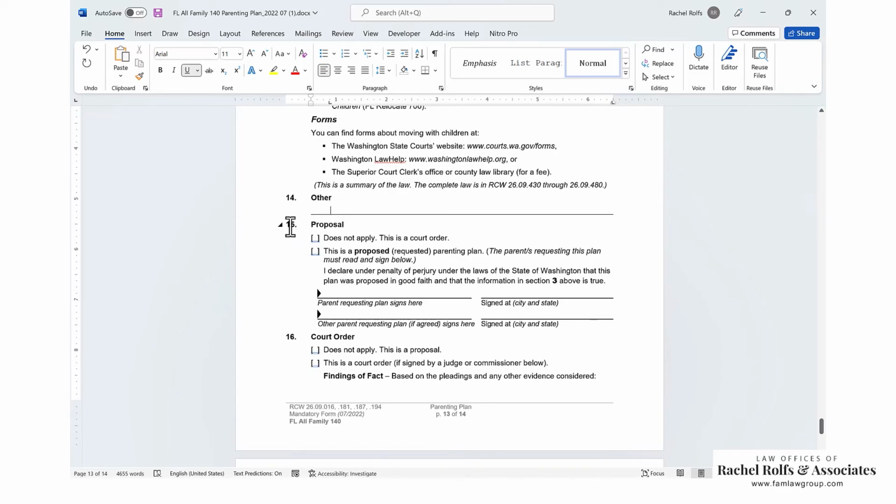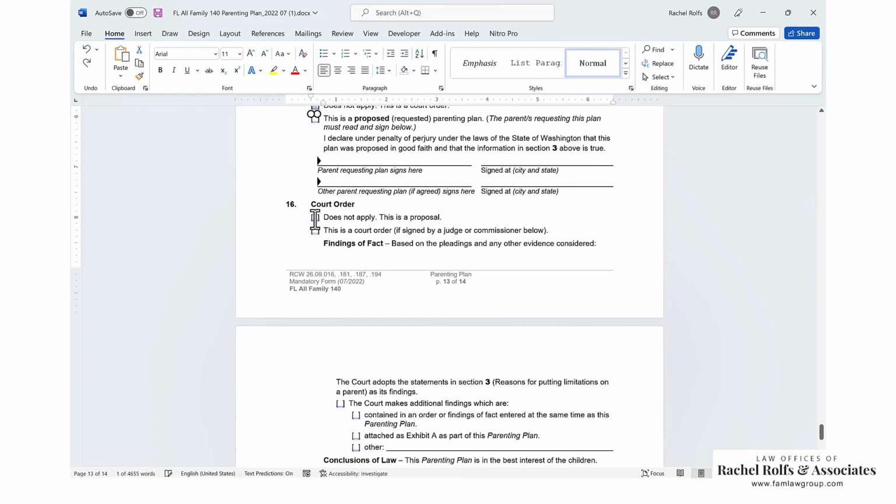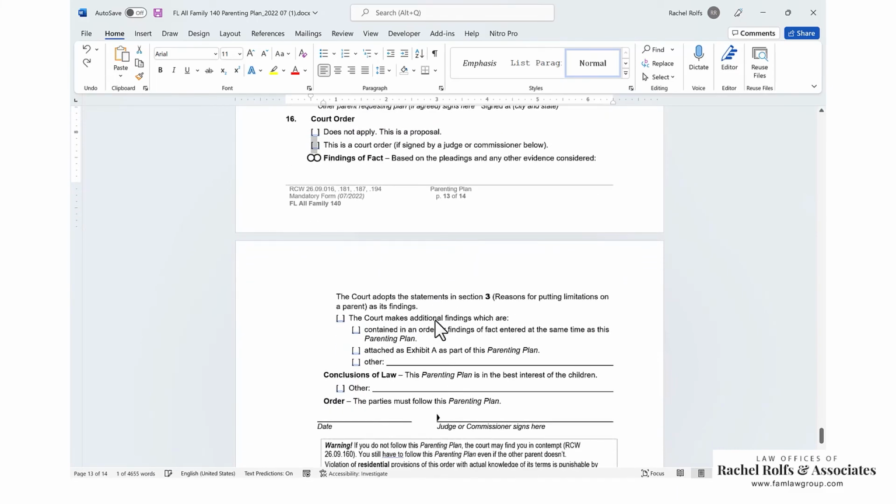Again, as we discussed up at the top, proposal. If this is a proposal, you're going to check this is a proposed parenting plan, and whoever's requesting it signs their name and then the city and state in which they're signing. If you're both agreeing to this, you can both sign it and put the city and state. If it's going to be a court order, if the court is going to sign it, then you don't need to do that part. You just check that and you don't need to sign here. Court order, again, if it's a proposal, then this does not apply. If it's a court order, then you check this one that says it's a court order.